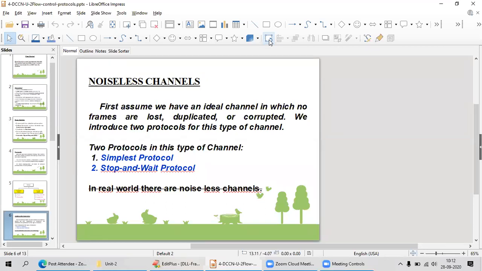In this case there is no duplication or correction. I can have the simplest protocol for my application, so that I do not have any interruption, in a room that is about ten meters long. So I can have these two simple protocols, where there is no chance of frames being lost, duplicated, or corrupted. Whatever I send from here will go there.